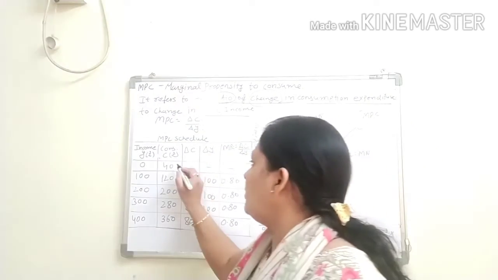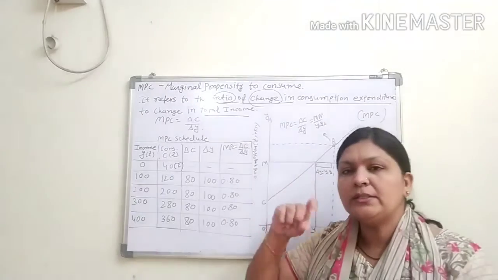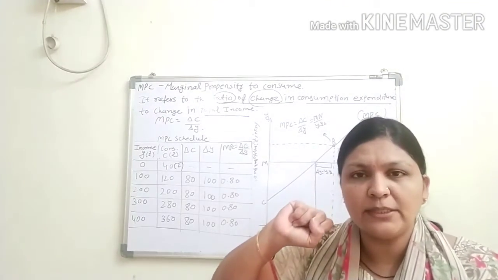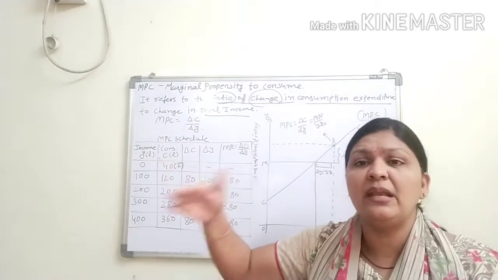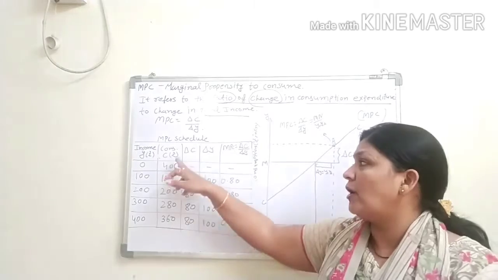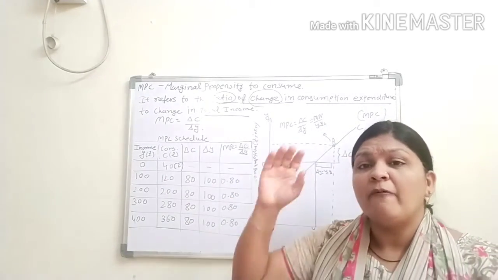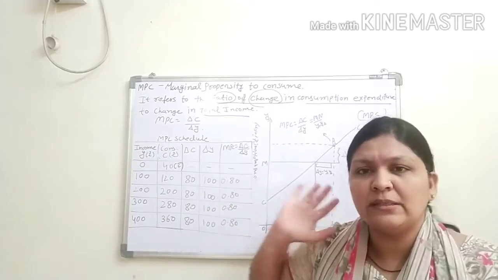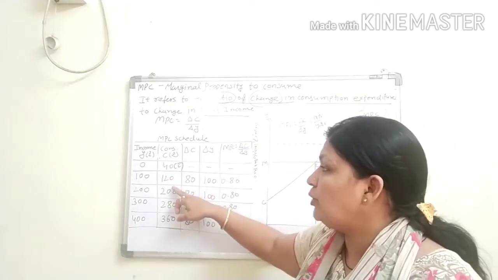And C, 40. 40 is which type of consumption? As you all know now, that is the bar C. Bar C means autonomous consumption. What do you mean by the autonomous consumption? When the national income or income level is 0, still we have consumed something, that consumption is called the autonomous consumption. और ये autonomous consumption हम कहाँ से लेके आते हैं? We are using our previous saving. Clear?